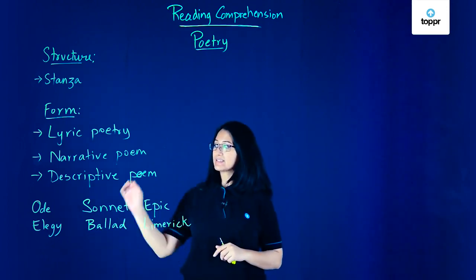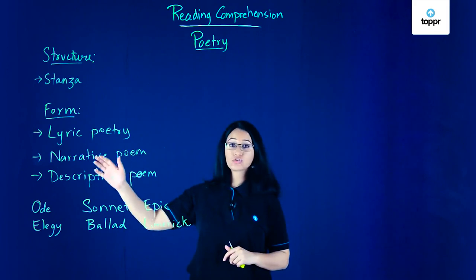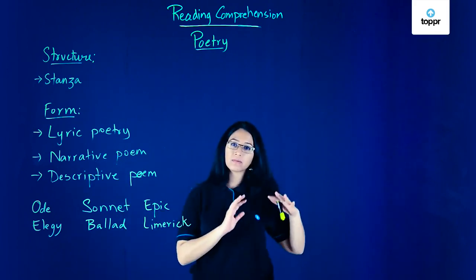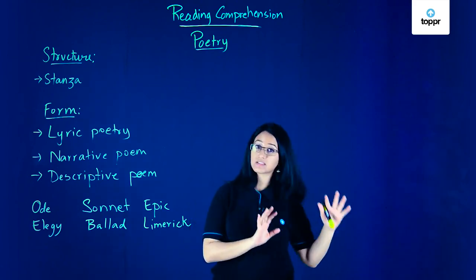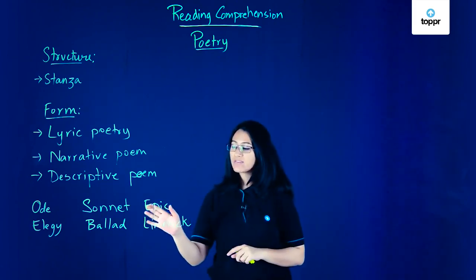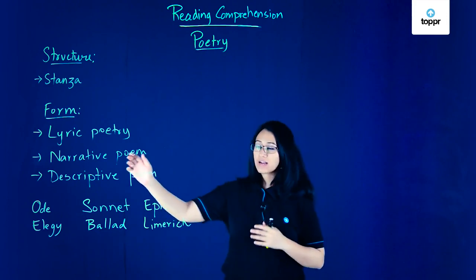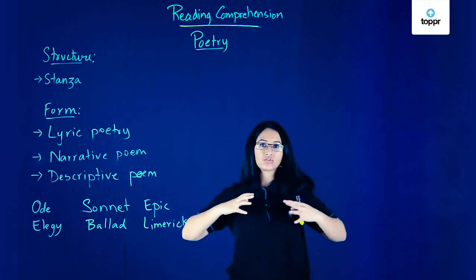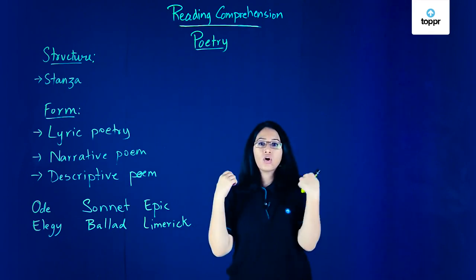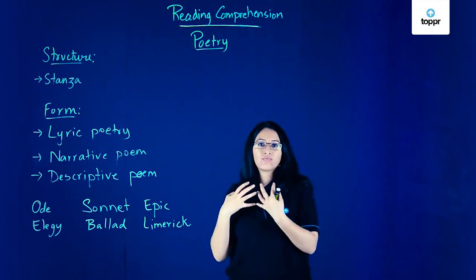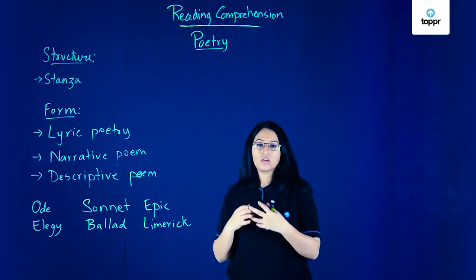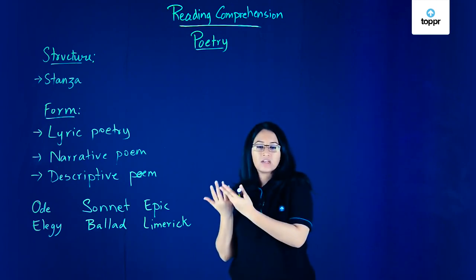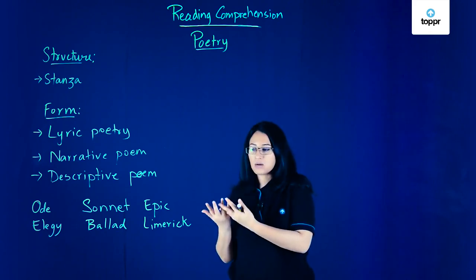A ballad is a type of narrative poem. So it tells a story, and it has a sing-songy pattern to it, so it's rhythmic, and it can be sung actually. Then we have an epic. Now epics are again narrative poems, so they tell a story, and they're written about the adventures or achievements of a hero, and they're written in a very formal or celebratory tone. So they're celebrating the achievements of a person or of a hero or of somebody.